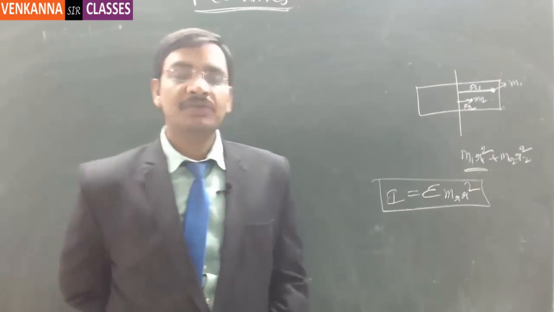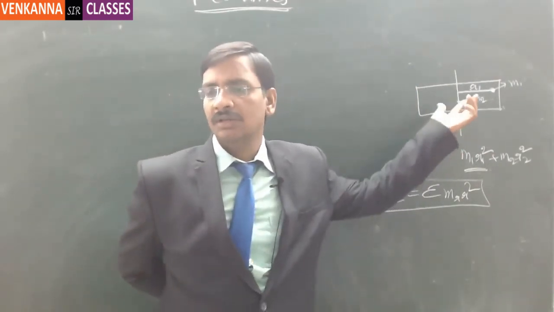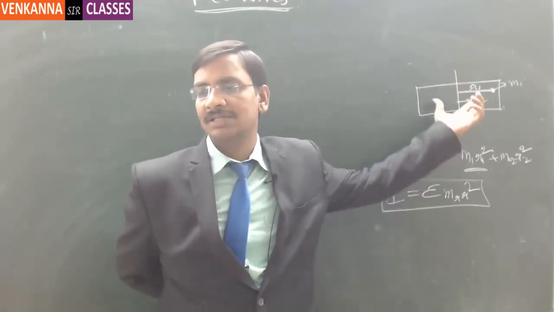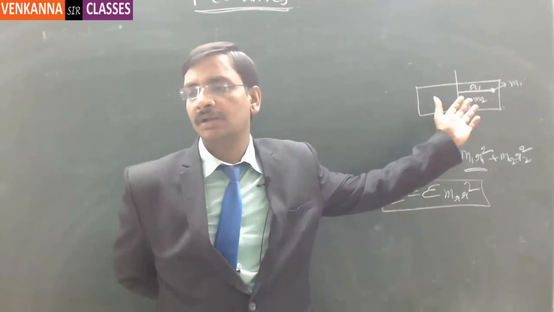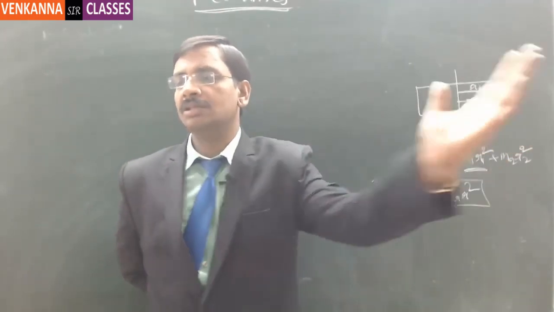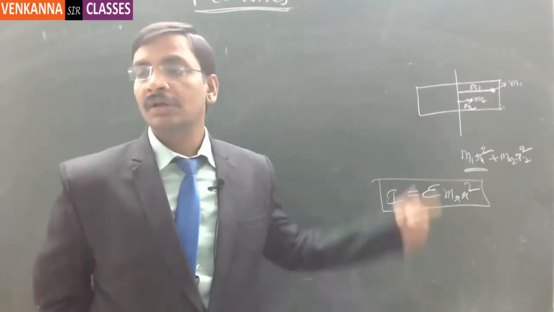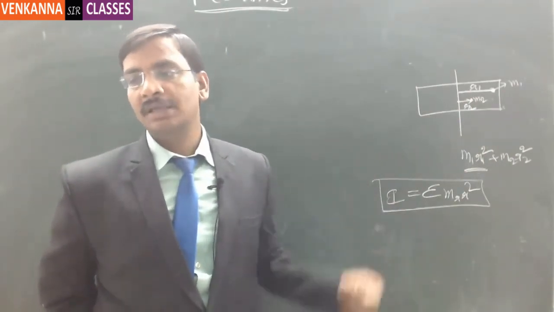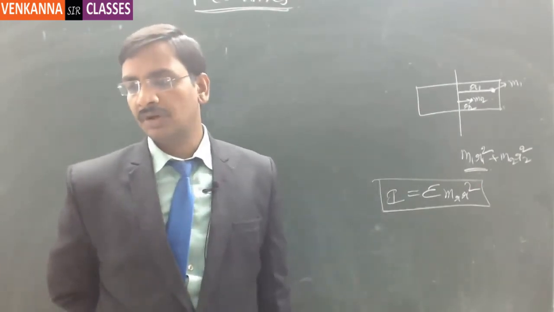Now, we are talking about circular motion, right? This body can rotate about its own axis like this, or this particular block can be rotated in this format, like this. Anything can happen. So the moment of inertia is dependent on the axis about which it is trying to rotate. Got it or not?